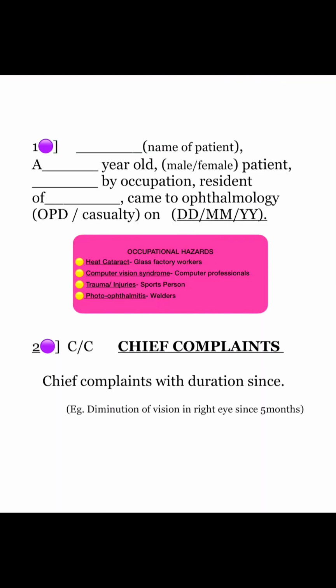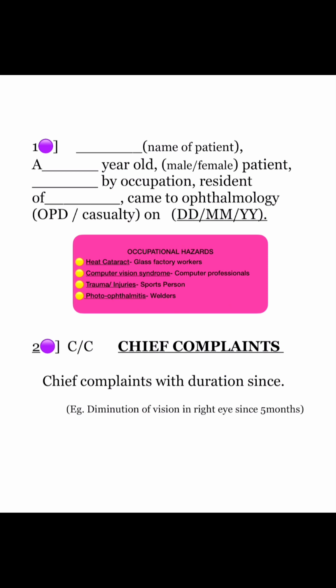This is how your starting should be. Name of a patient, a dash-year-old male or a female patient, dash by occupation, resident of, came to ophthalmology OPD or casualty on date. So the first question you will be getting on the occupation is the occupational hazards. So heat cataract is seen in glass factory worker, computer vision syndrome in computer professionals, trauma or injuries in sports person, photoophthalmitis in welders. Next heading is chief complaints.